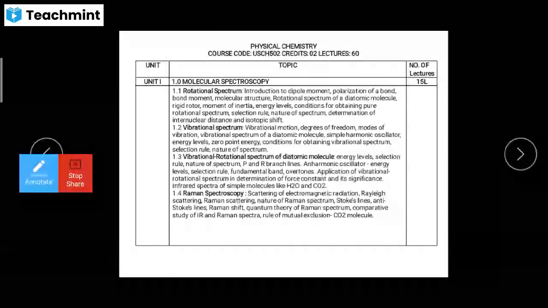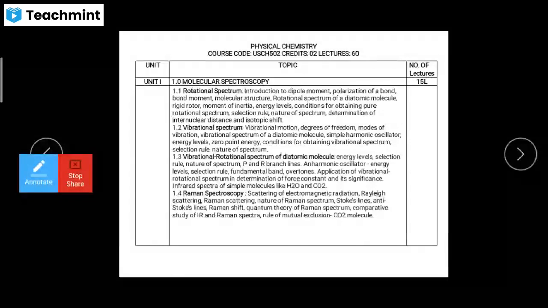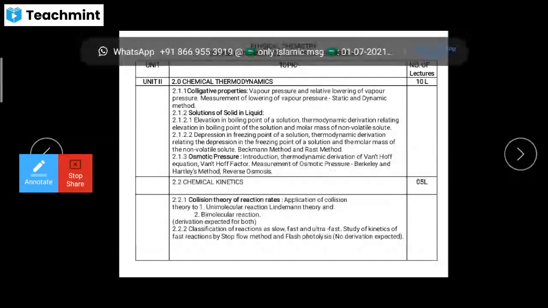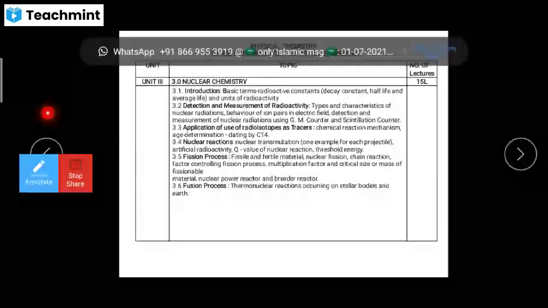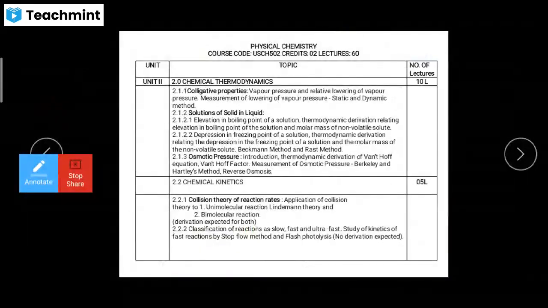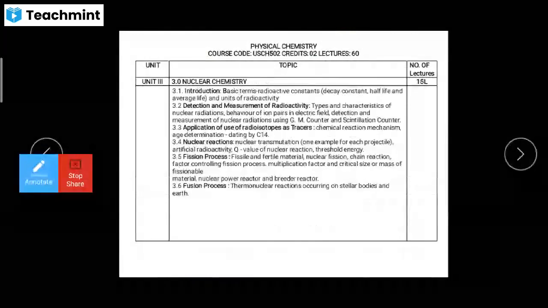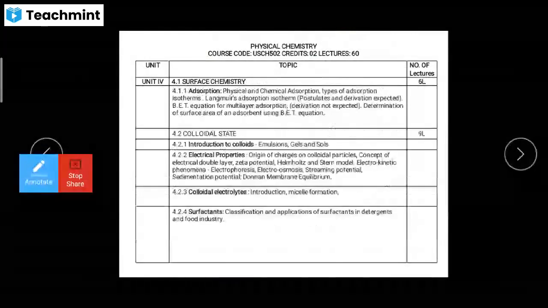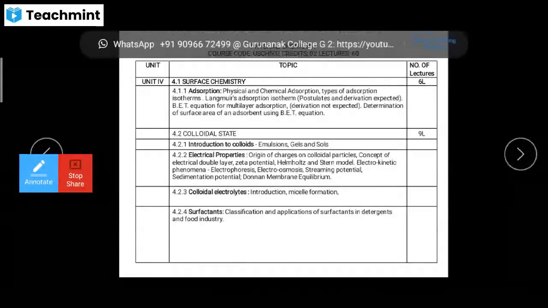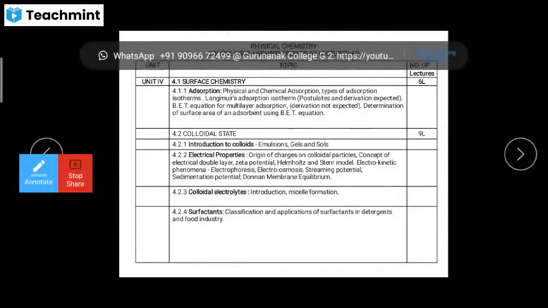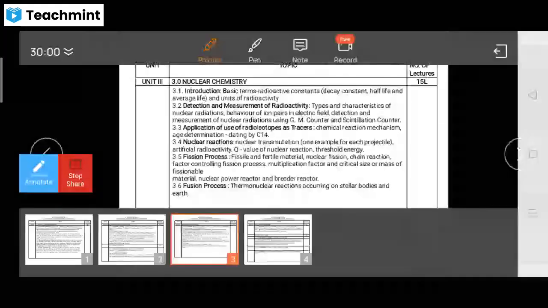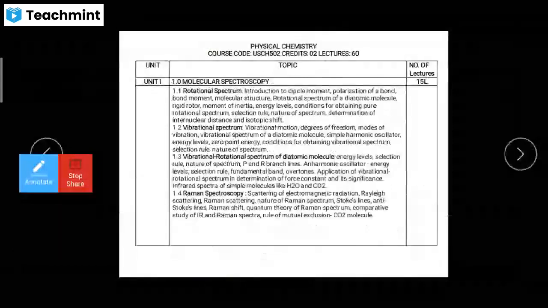See, in the physical chemistry there are again 4 units. The first unit is molecular spectroscopy. The second unit is gaseous state and chemical kinetics. The third is nuclear chemistry, and the fourth is surface chemistry along with colloidal chemistry. First of all, we will talk about the syllabus of unit 1, which we will see in detail during the actual course.